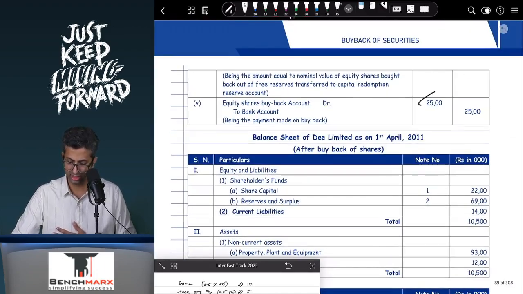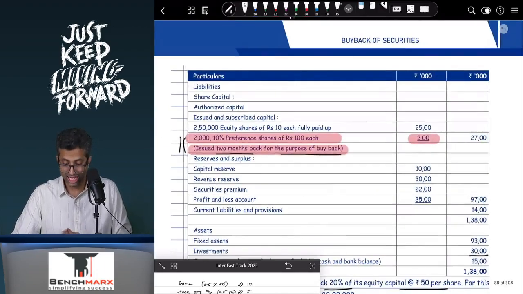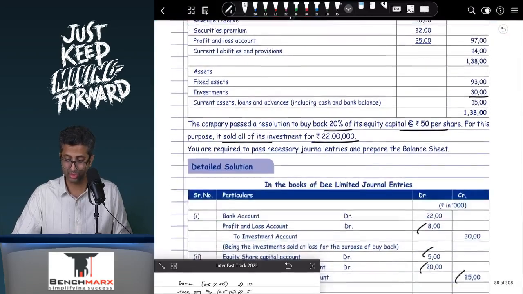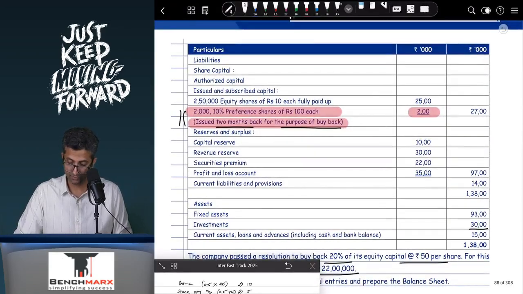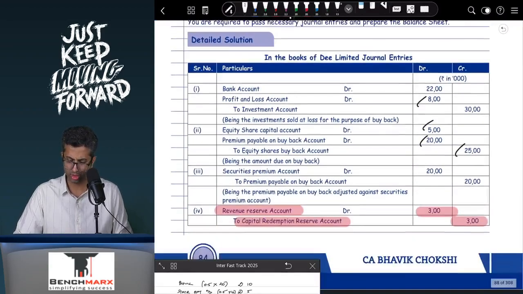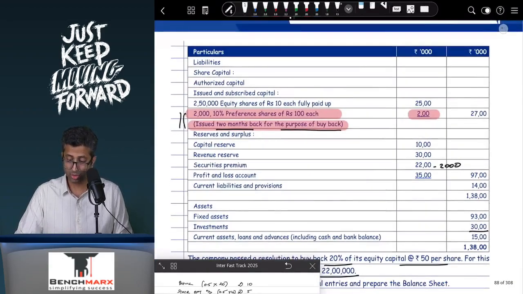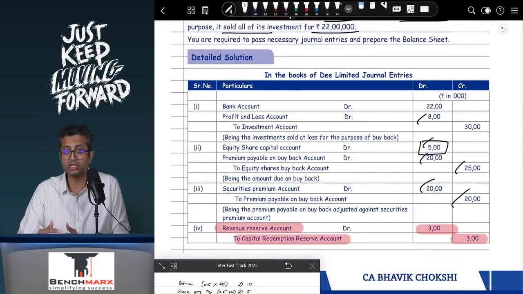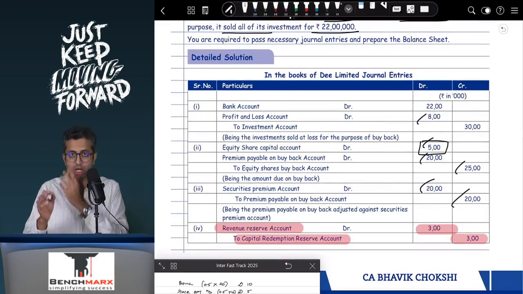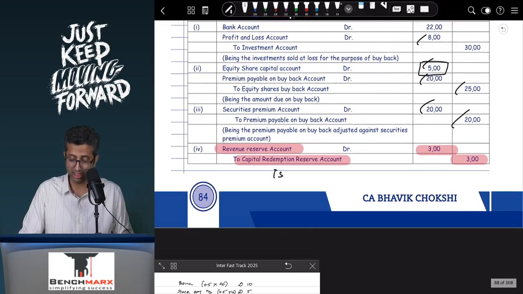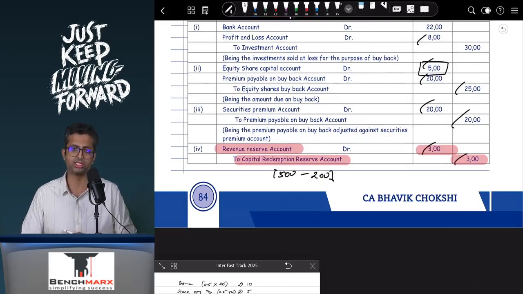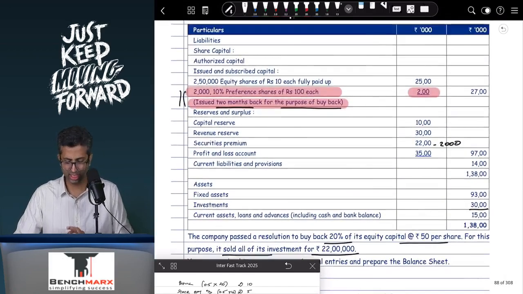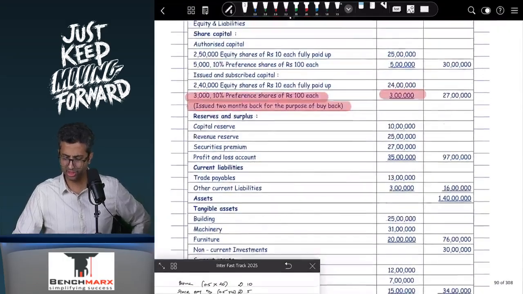I think that is given at the end. Share buyback account debit to bank, and then you have to write off the premium. There is a premium of 2,000 which will be written off against the securities premium account. That is fine. And then when you have to create the CRR, we will say that your share capital is reducing by 500, and hence ideally CRR should be created by 500. However, 2 months back preference shares were issued for the purpose of financing this buyback, and hence 500 minus 200, that is equal to 300, will be the CRR to be created. Exactly on the same lines is question number 2, which has a similar adjustment.